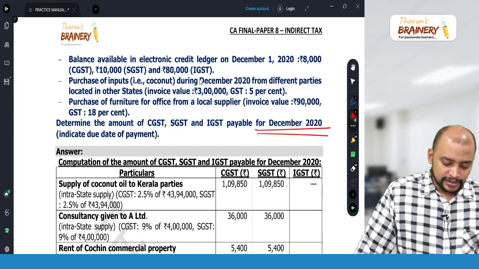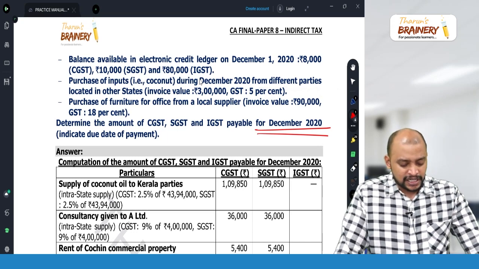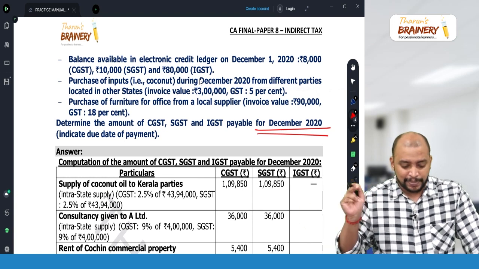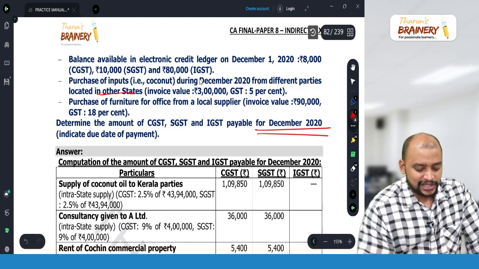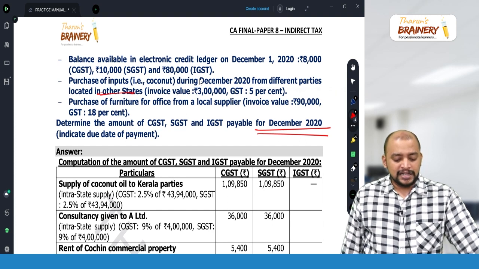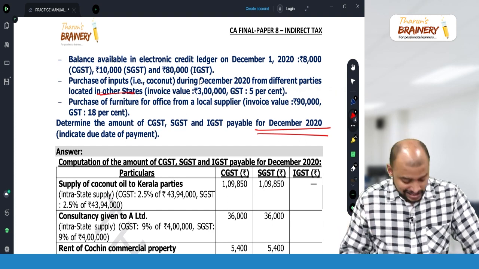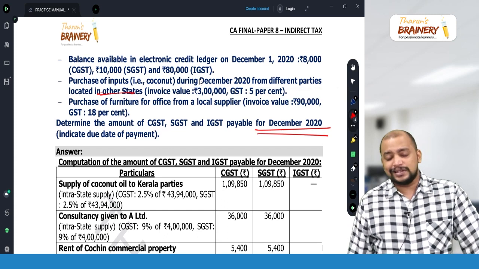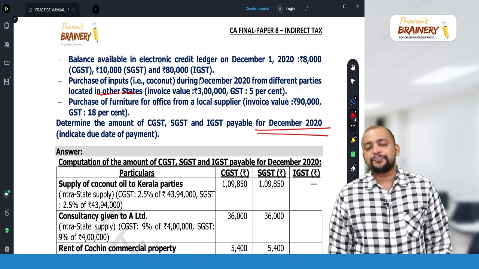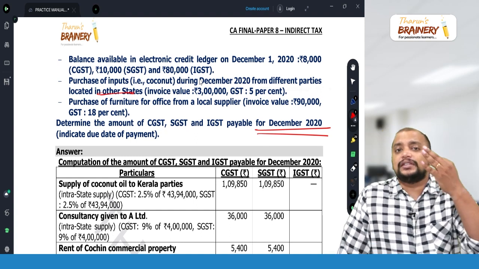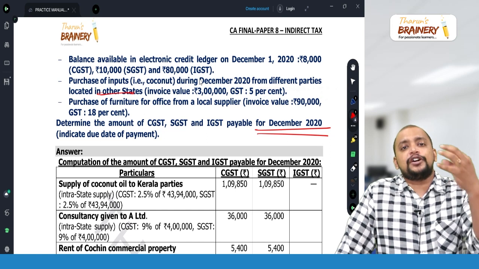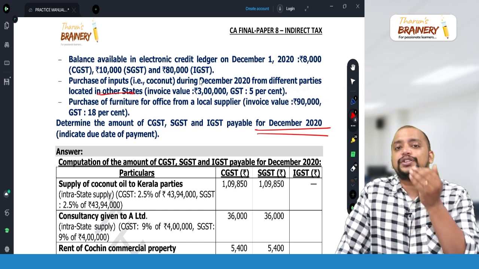Purchase of inputs, that is coconut, during December 2020 from different parties located in other states means IGST paid. Purchase of furniture for office from a local supplier, invoice value 90,000, GST 18%. Local supplier means CGST, SGST. Determine the amount of CGST, SGST, IGST payable for December. First, we need to do this computation in 3 parts. Number 1, computation of gross liability. Number 2, computation of input tax credit. Number 3, computation of net liability.